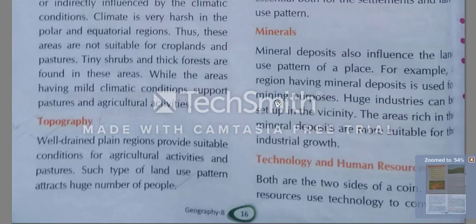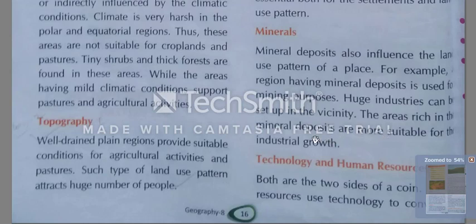Huge industries can be set up in the neighborhood. Neighborhood means aas-paas. The areas rich in mineral deposits are more suitable for industrial growth.